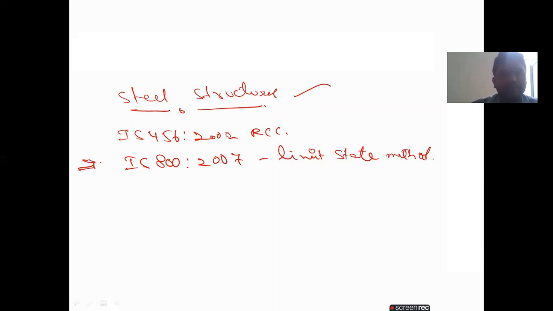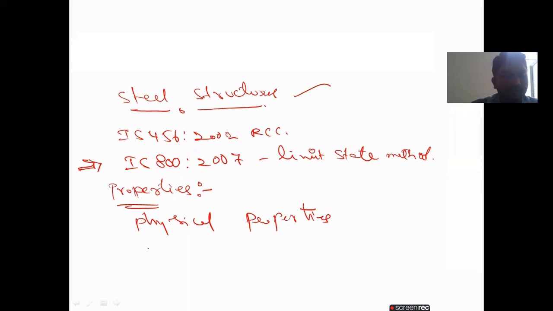Most of the time we use the IS 800 code book for the design of any tension member or compression member. So now, coming to the properties of structural steel, if you observe here, the first one is the physical properties and also the mechanical properties.